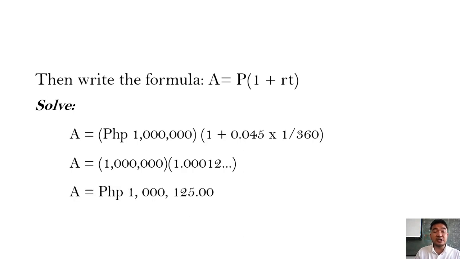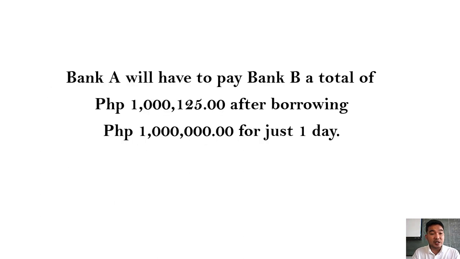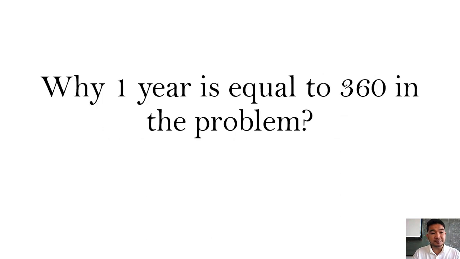So A, or the value added to the simple interest, is equal to 1,000,125 pesos. And that means that Bank A will have to pay Bank B a total of 1,000,125 after borrowing 1 million for just 1 day. You see that the value added to the principal amount is equal to 125 pesos. So the interest is 125 pesos after 1 day.